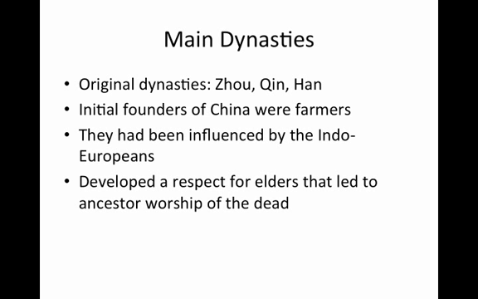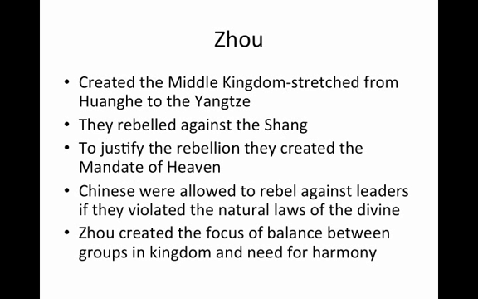The classical Chinese empires. The main dynasties of the Chinese Empire originally included the following: the Chu, the Qin, and the Han. The initial founders of China were farmers. They had been influenced by the Indo-Europeans. These initial empires or dynasties developed a sense of respect for elders that led to ancestor worship of the dead.